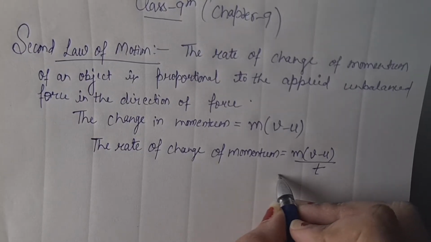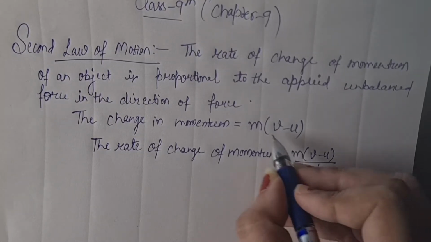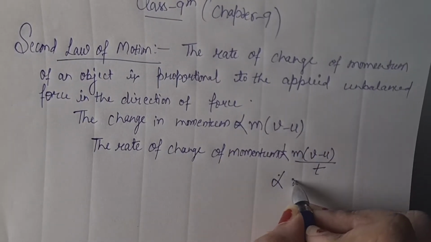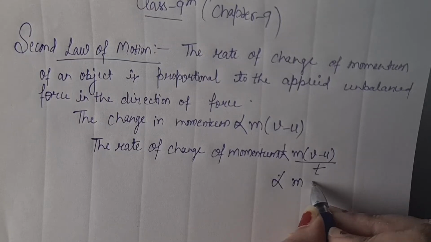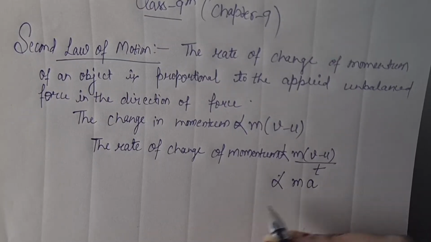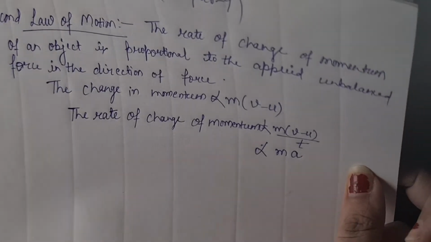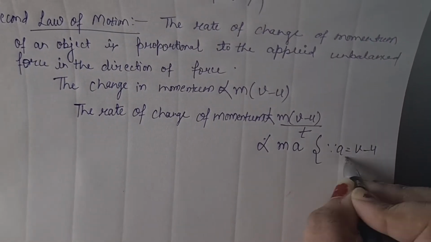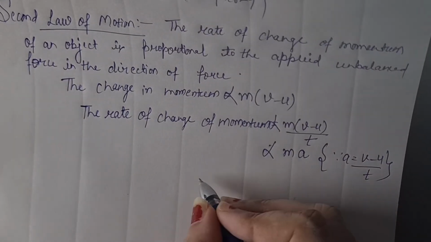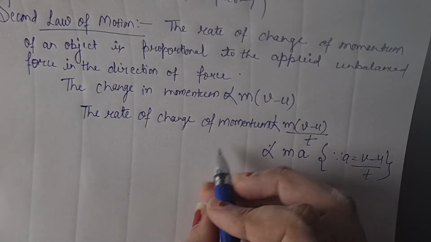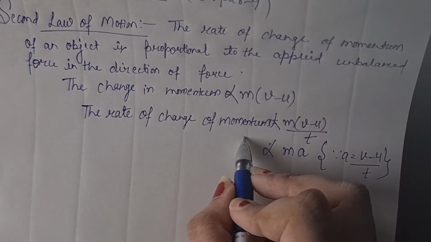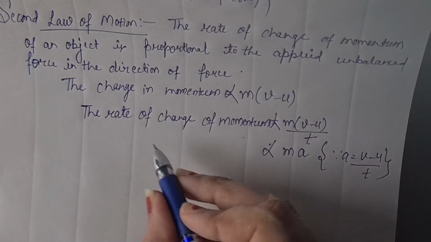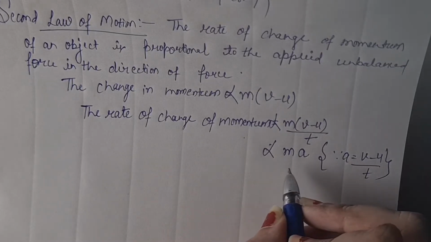So v minus u upon t is, it is directly proportional. So directly proportional to m into v minus u upon t is a, right? Because the formula of acceleration is, यहाँ लिख देती हूँ मैं, a equal to v minus u upon t. Done. So according to the second law of motion, the rate of change of momentum is directly proportional to force.